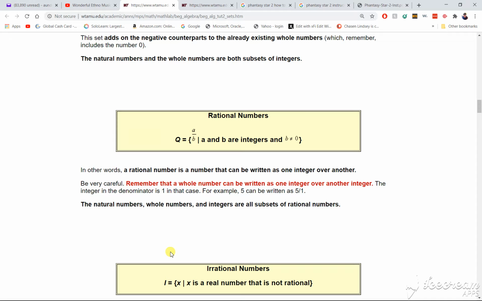In other words, a rational number is a number that can be written as one integer over another. So, bam, fraction. Be very careful. Remember that a whole number can be written as one integer over another. The integer in the denominator is 1 in that case. For example, 5 can be written as 5 over 1.